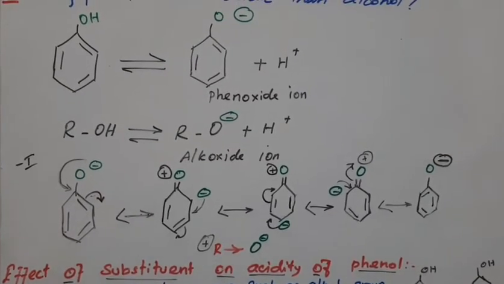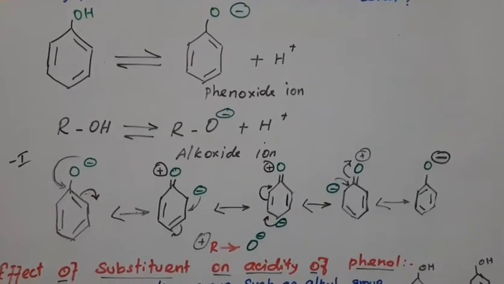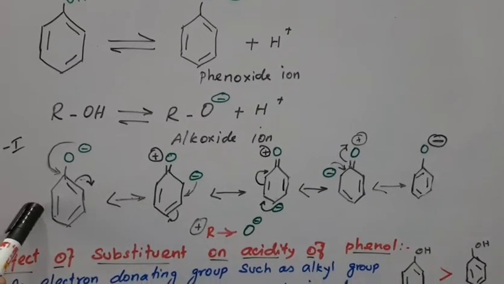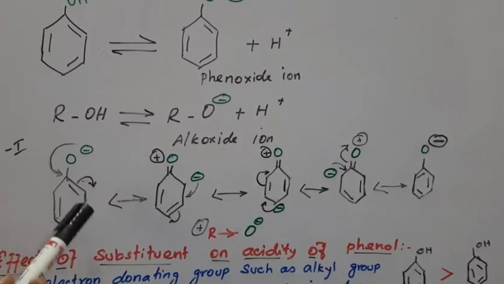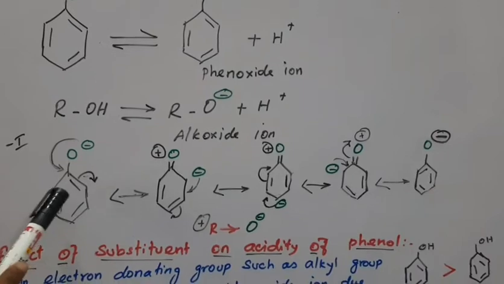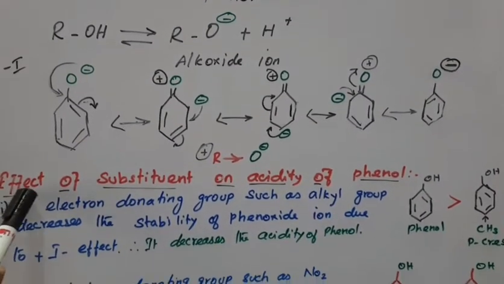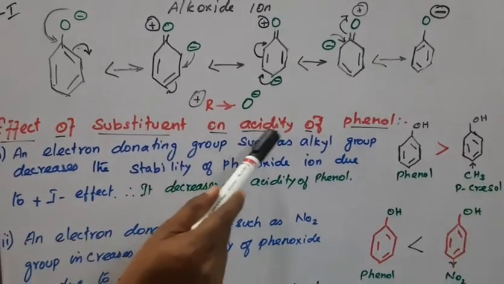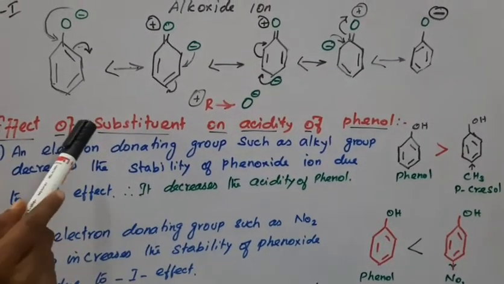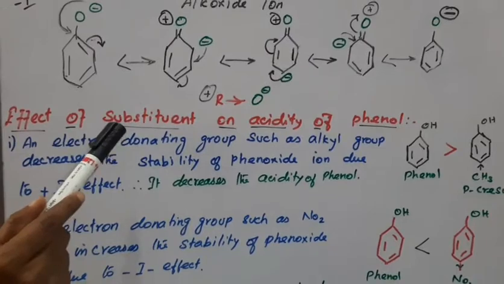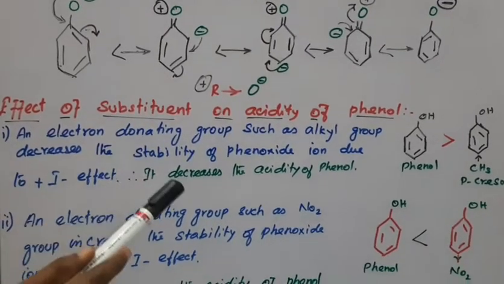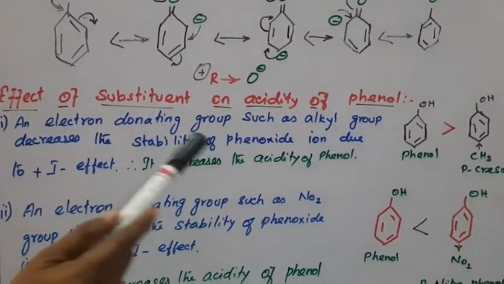Okay, so this is one question. Due to this concept, resonance structures, plus I effect and minus I effect, you have to write and get the marks. After that, another subdivision: effect of substituents on the acidity of phenol. In the presence of a substituent group, it causes a decrease or increase in the acidic character of phenol.